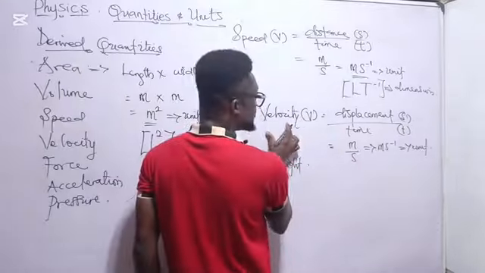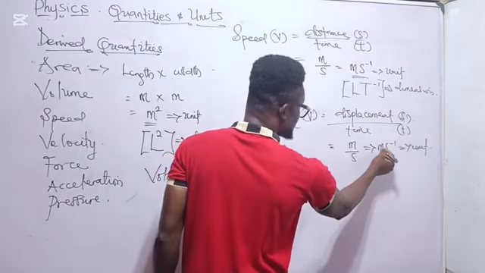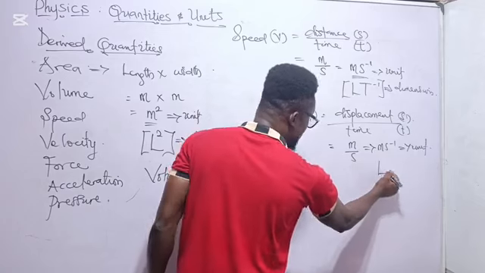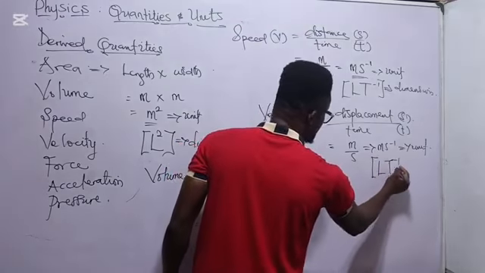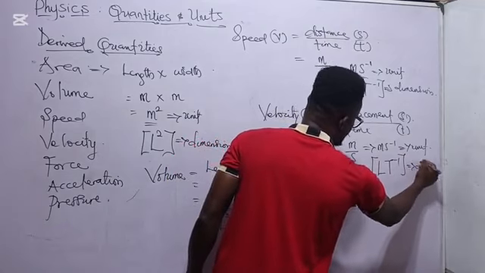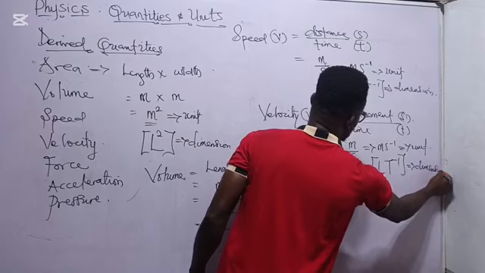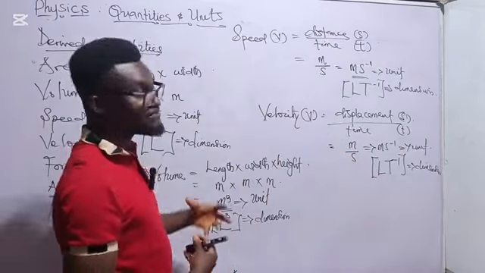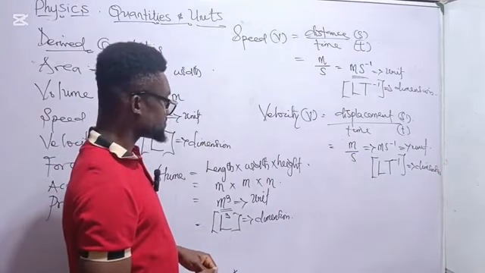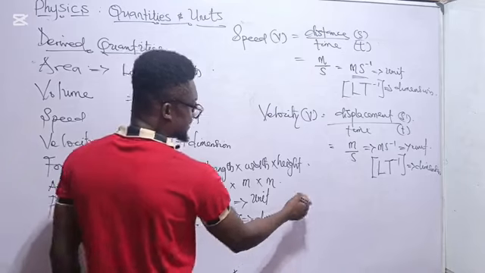Now the dimension of velocity will be: the dimension of meter is L, the dimension of second is T, and we have minus 1. So this also gives what? The dimension. So you now see that velocity and speed, both of them have the same dimension. Then what about acceleration?